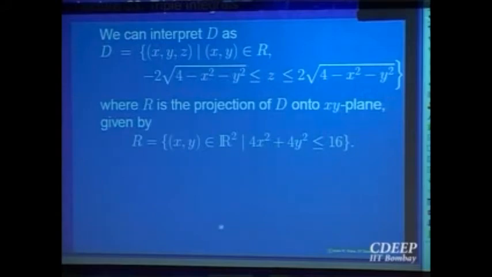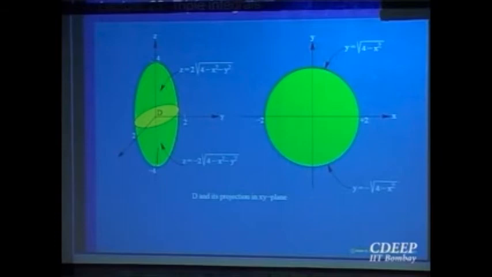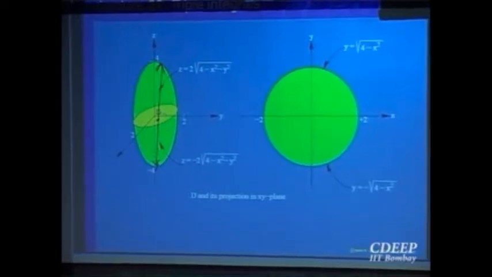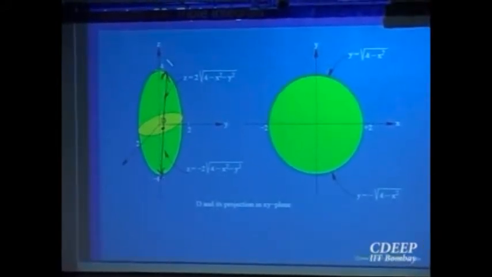Whether I want to integrate x first or y first. So this is the ellipsoid, and this is the projection onto the xy plane, which is shown here as the disk, right? So this is how you will visualize these things. The z variable goes from this part to this part. For any point in the projection, if you want to see how much z varies, you move perpendicular to the plane where you are taking the projection and see when you enter and when you leave the domain.